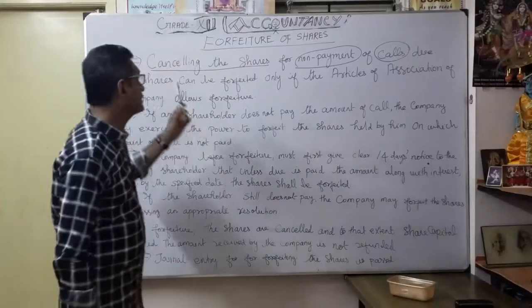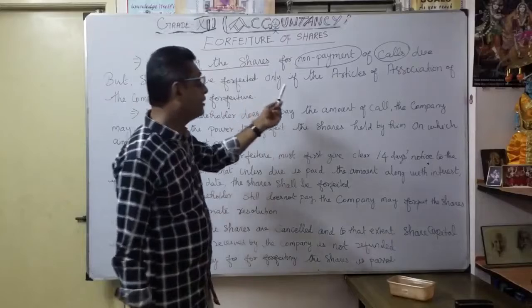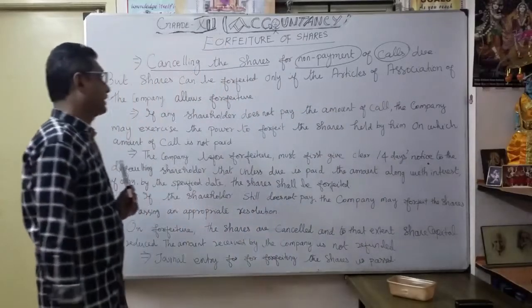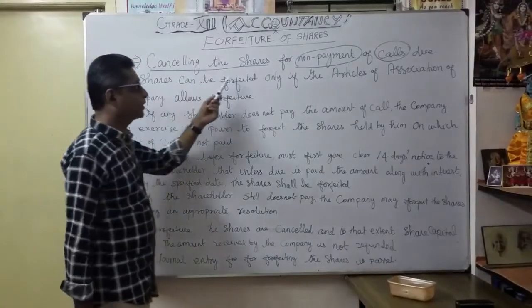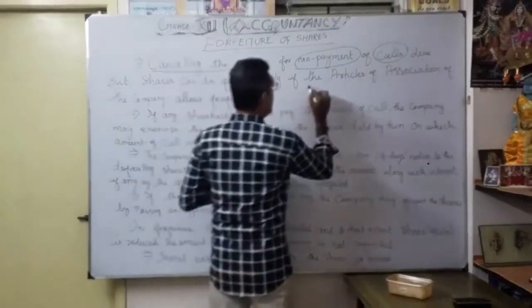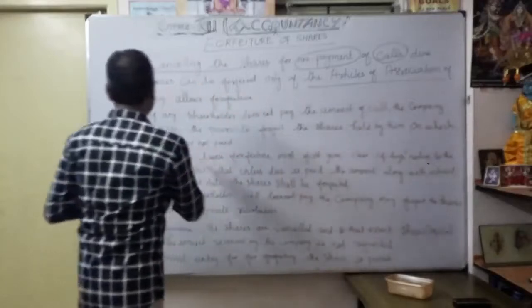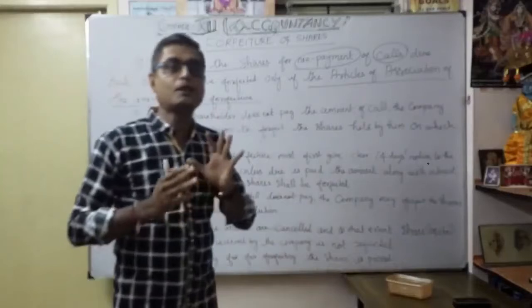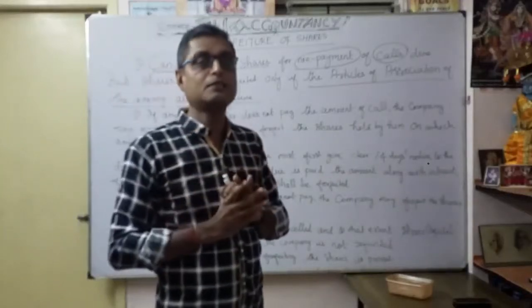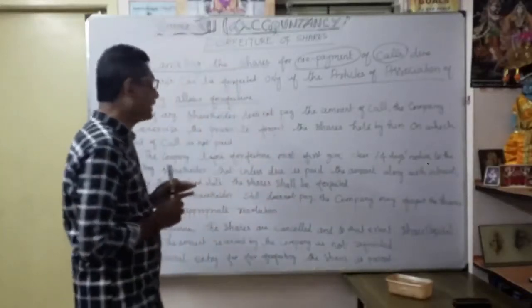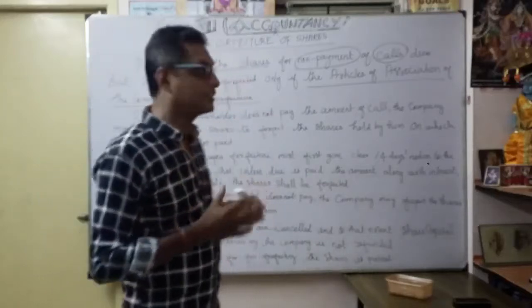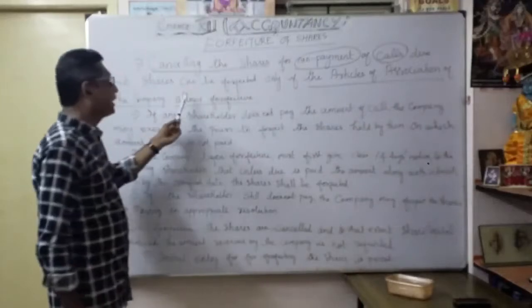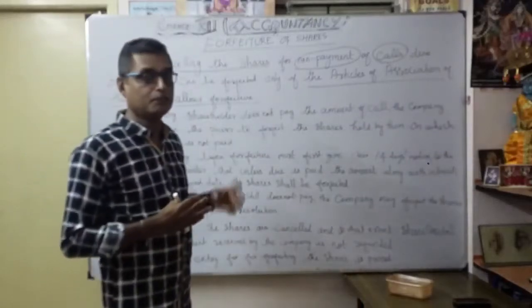Now the meaning is very important here: cancelling the shares for non-payment of calls due. You understood what the meaning of forfeiture of shares is. But shares can be forfeited only if the articles of association of the company allow forfeiture. You already know the meaning of articles of association, the internal management of the company. They will decide whether to forfeit or not. That is very important here: only if the articles of association of the company allow forfeiture.